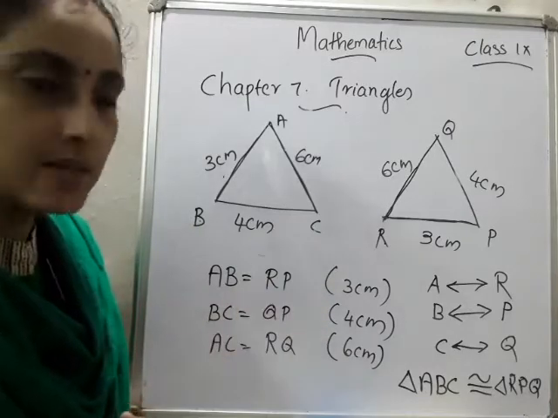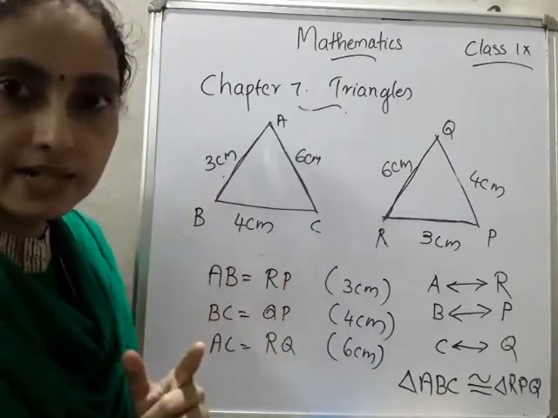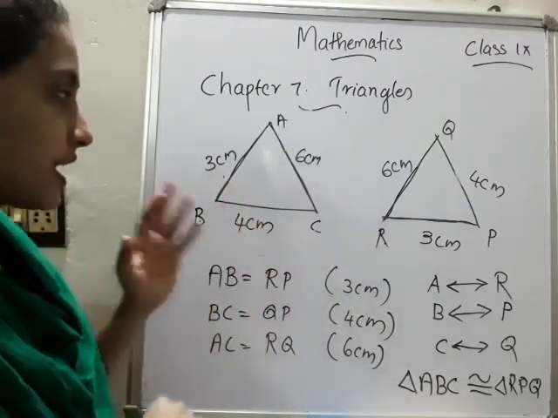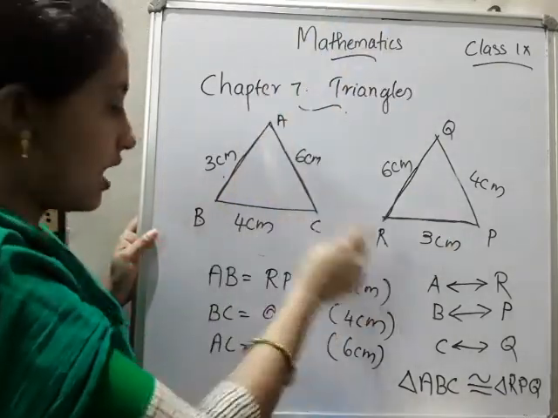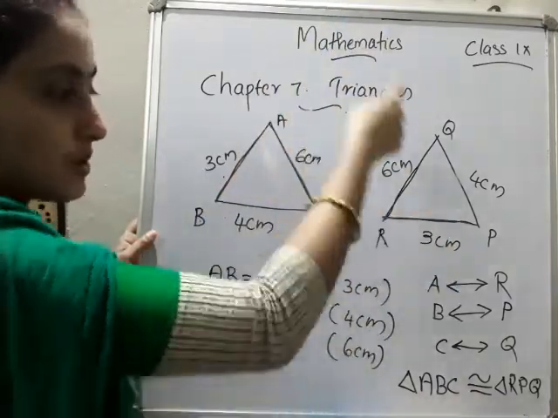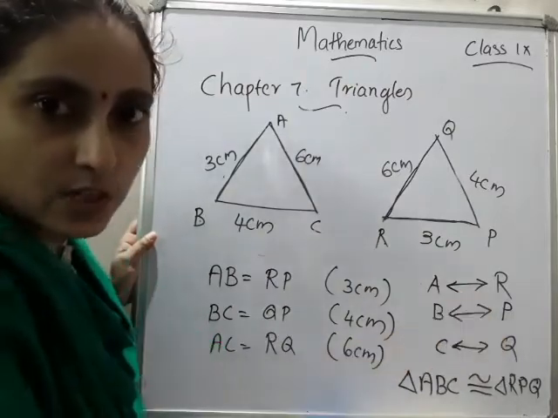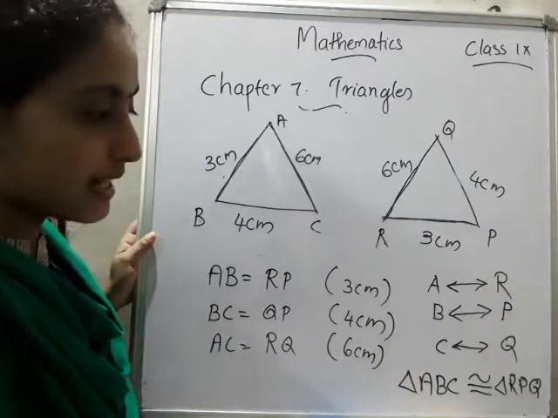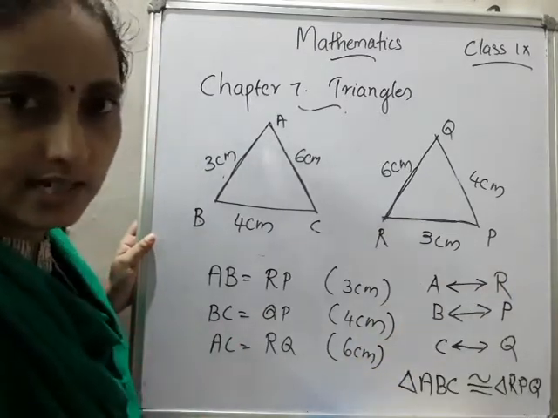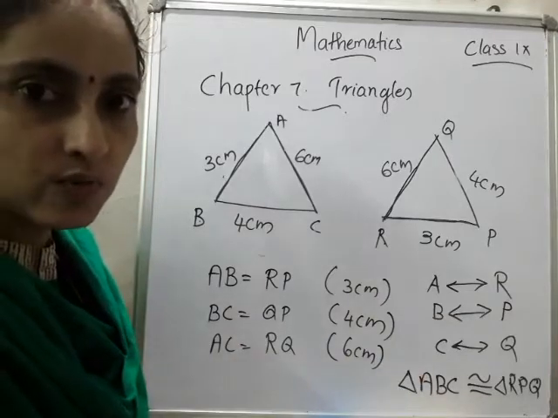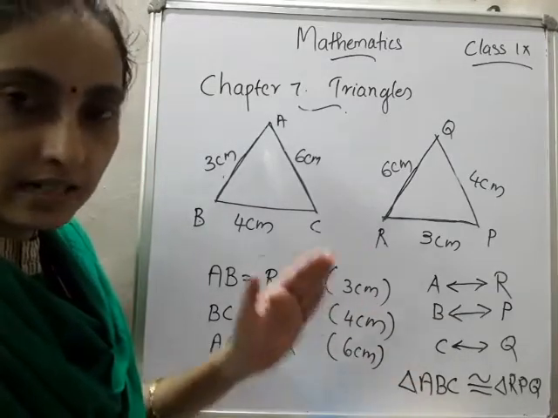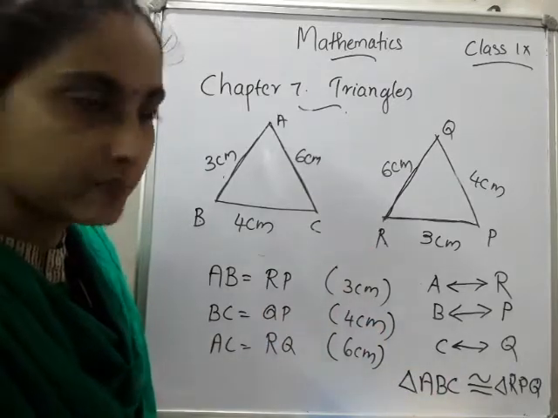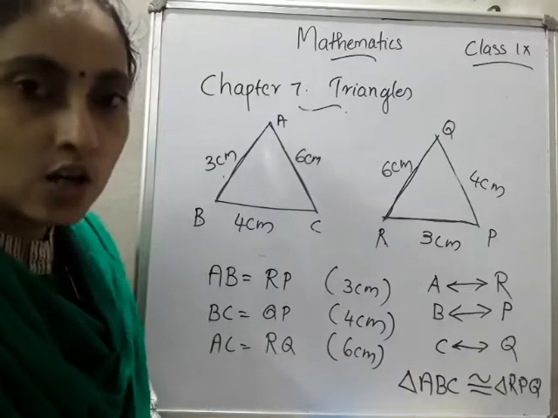Hope you clear the concept. So the important word is CPCT. CPCT means the corresponding parts of congruent triangles. Here A corresponds to R, B corresponds to P, and C corresponds to Q. While writing the congruence, you have to write the congruent with corresponding parts correctly. If it is wrong, then the answer will be wrong. Hope you clear the first concept, that is congruence of triangle.